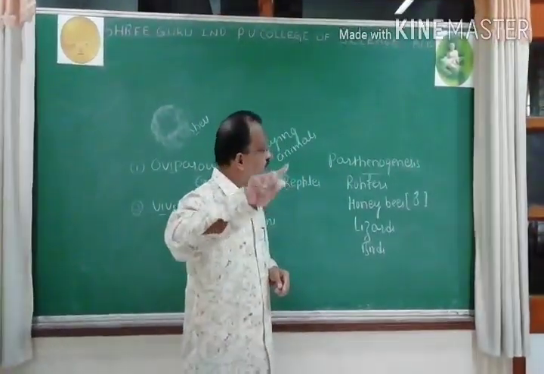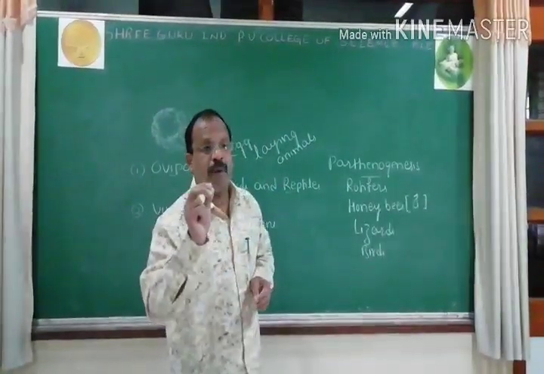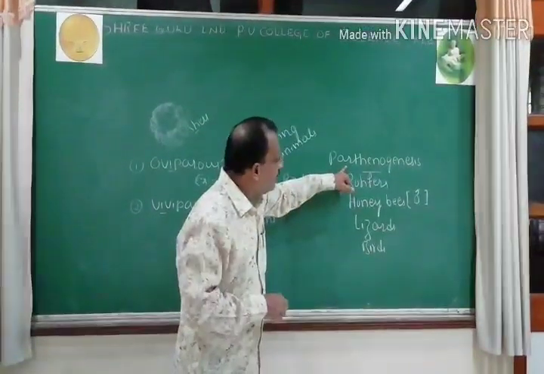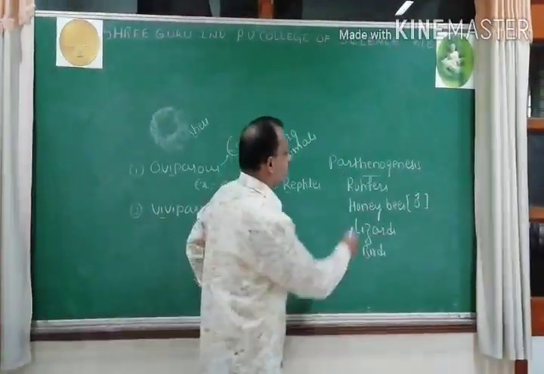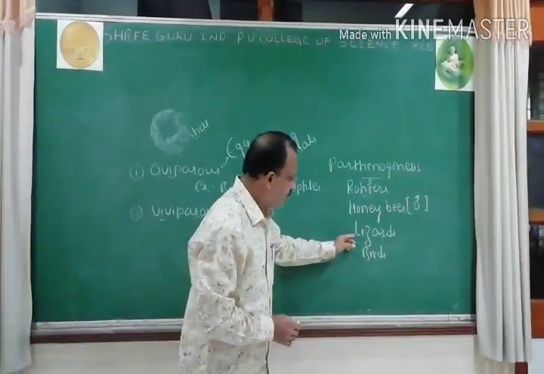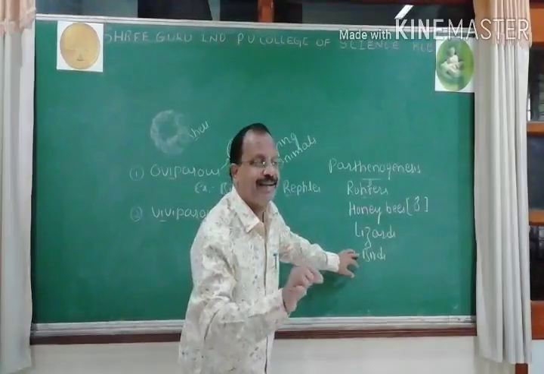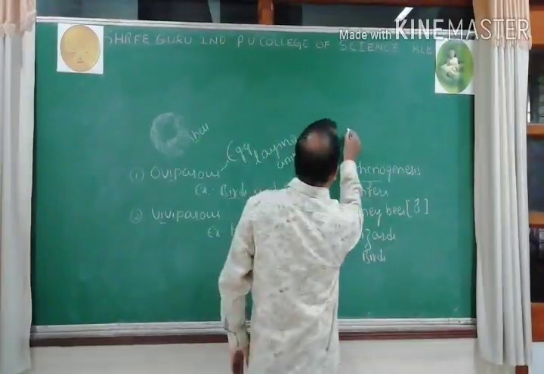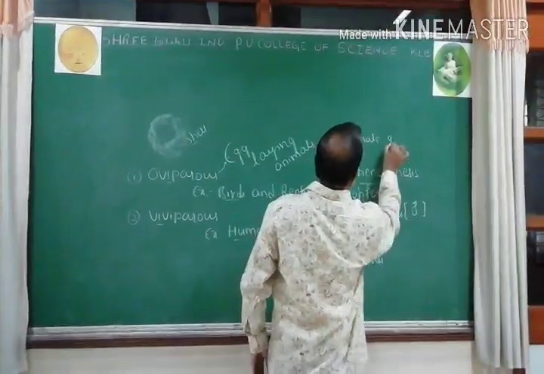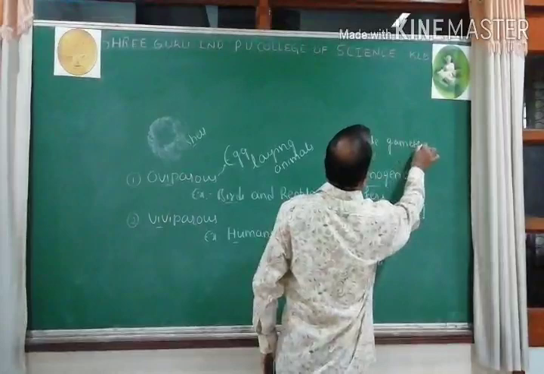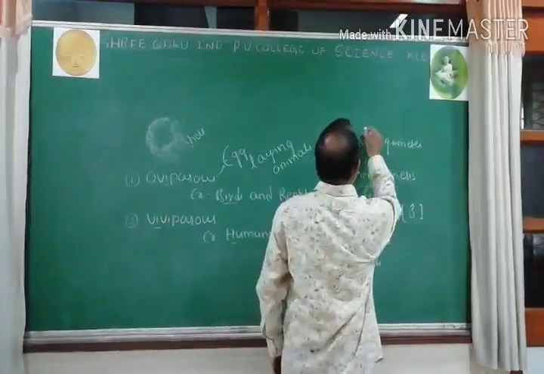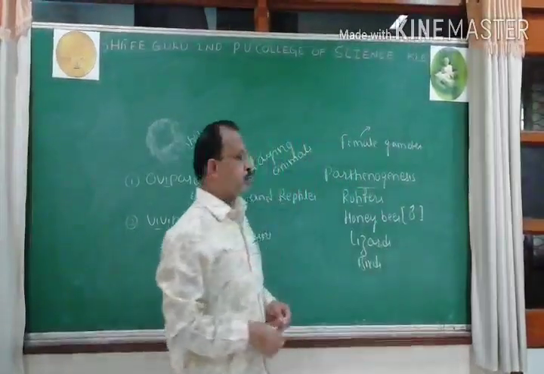Development of fruit without fertilization is called parthenocarpic fruit, first year. But now look over parthenogenesis. In some organisms like rotifers, honeybees, some lizards and birds like turkeys, female gamete directly develops into new individual.